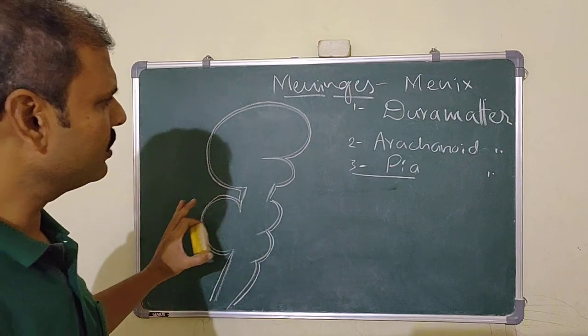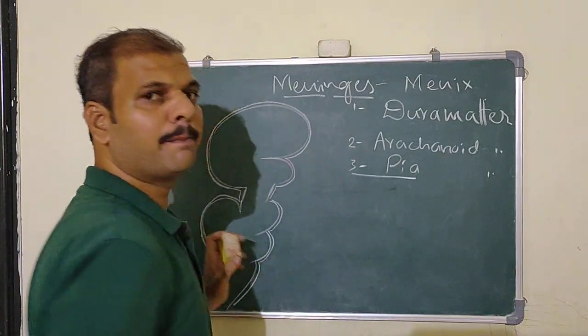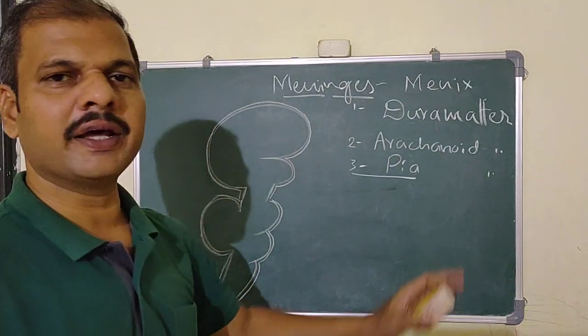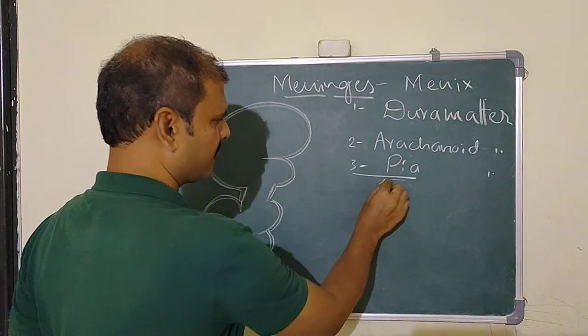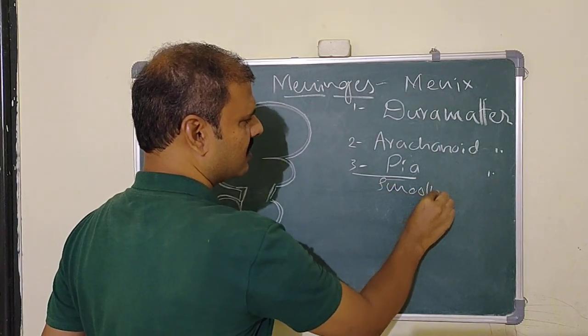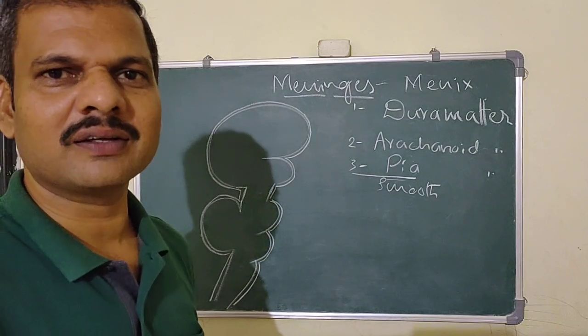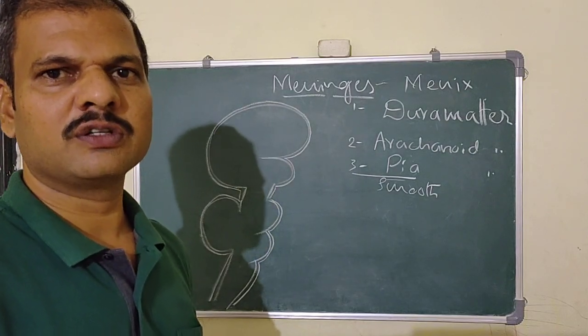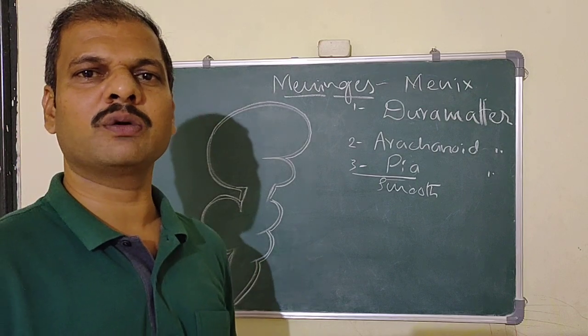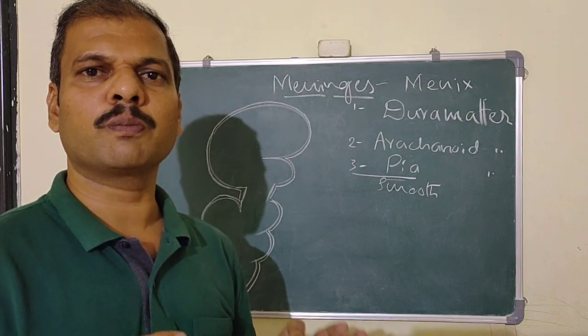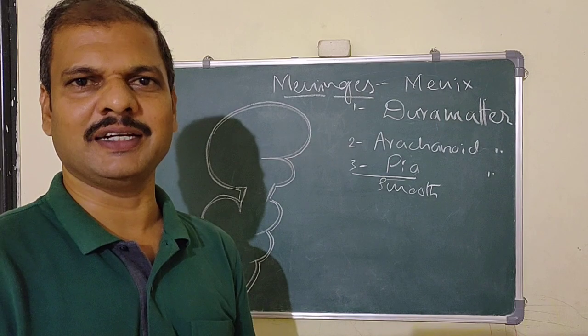When you go to the meaning of pia mater, the meaning of pia is smooth, and mater means mother. Here we take it as a mother. The main role of a mother is to protect her child.